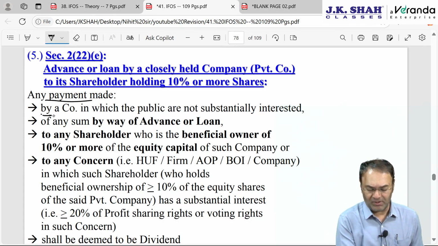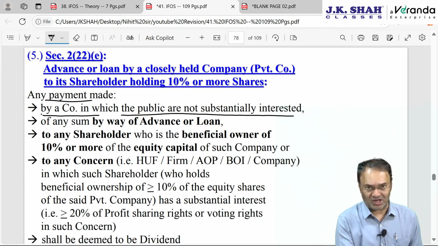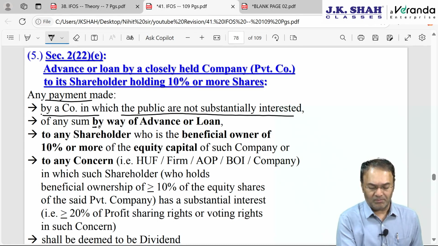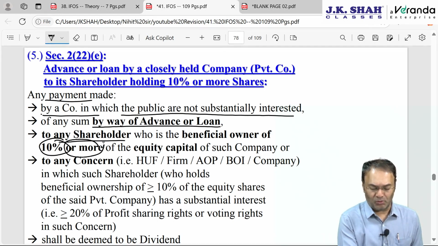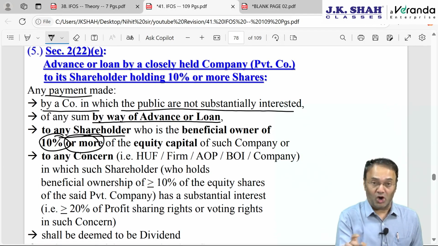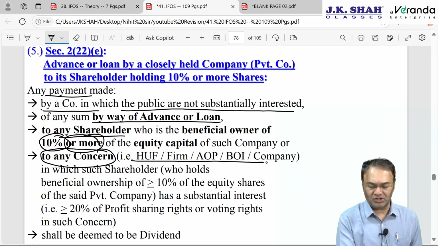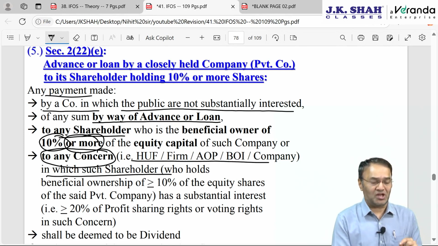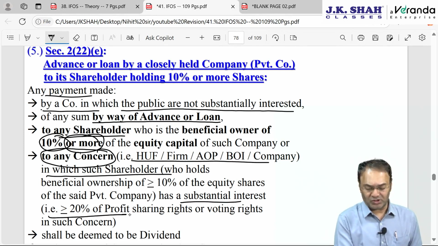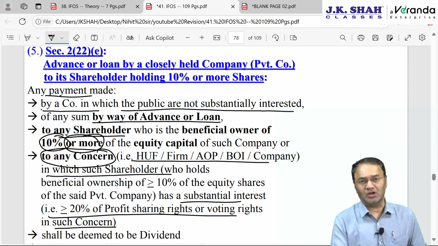So payment made by a company in which the public are not substantially interested, a private company, by way of advance or loan to any shareholder holding 10% or more, or even if the payment is not made or the loan is not given to the shareholder, the loan is given to any concern, including HUF, partnership firm, LLP, in which such shareholder holds a substantial interest. Substantial interest means 20% or more of profit sharing rights or interest.